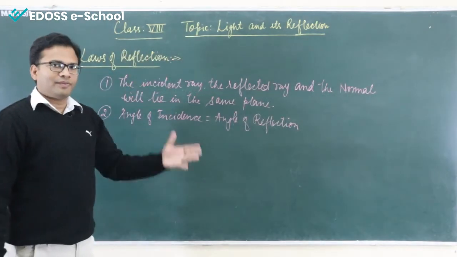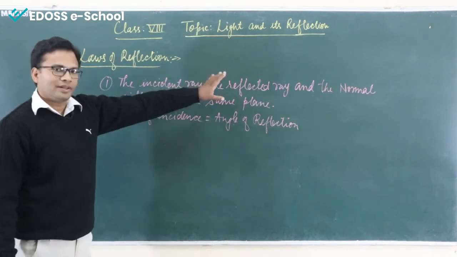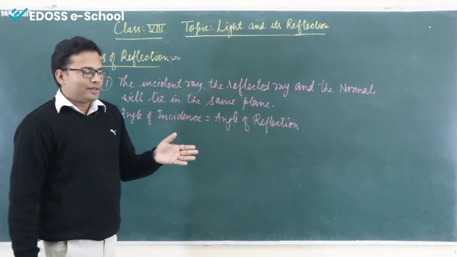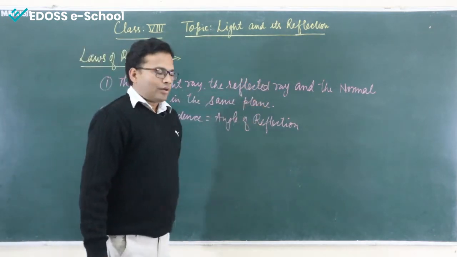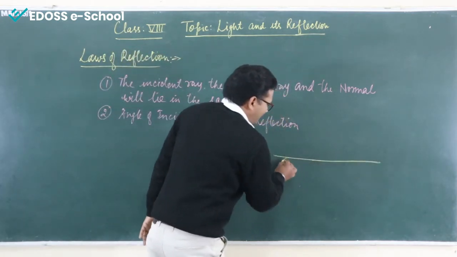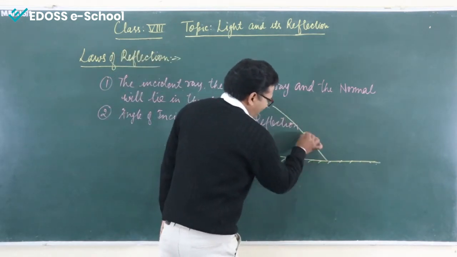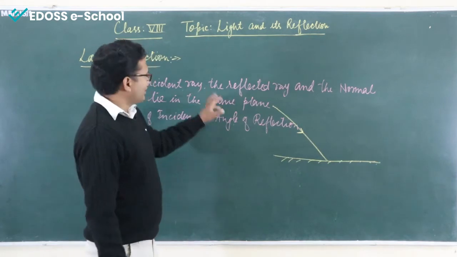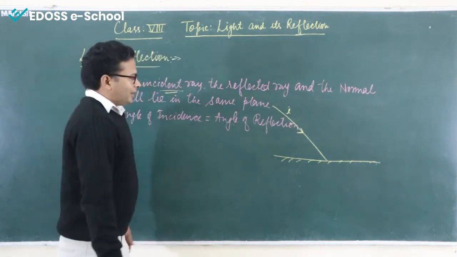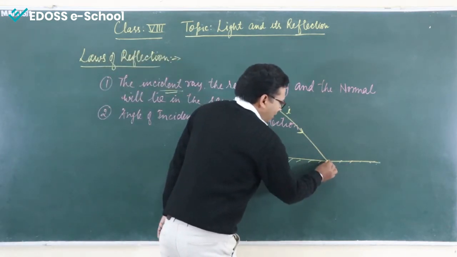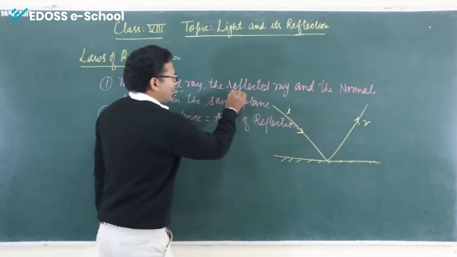Now, we will talk about laws of reflection which come under the chapter light and its reflection. So, the first law is the incident ray, the reflected ray and the normal will lie in the same plane. So, first of all, let us understand what are incident ray, reflected ray and the normal. Okay. Let us say this is a surface, a regular surface, a smooth surface. The ray of light which is incident on it will be called the incident ray. Okay. So, I am denoting it by I, fine. And the reflected ray, as it is a smooth surface, will get reflected like this. This will be known as the reflected ray.